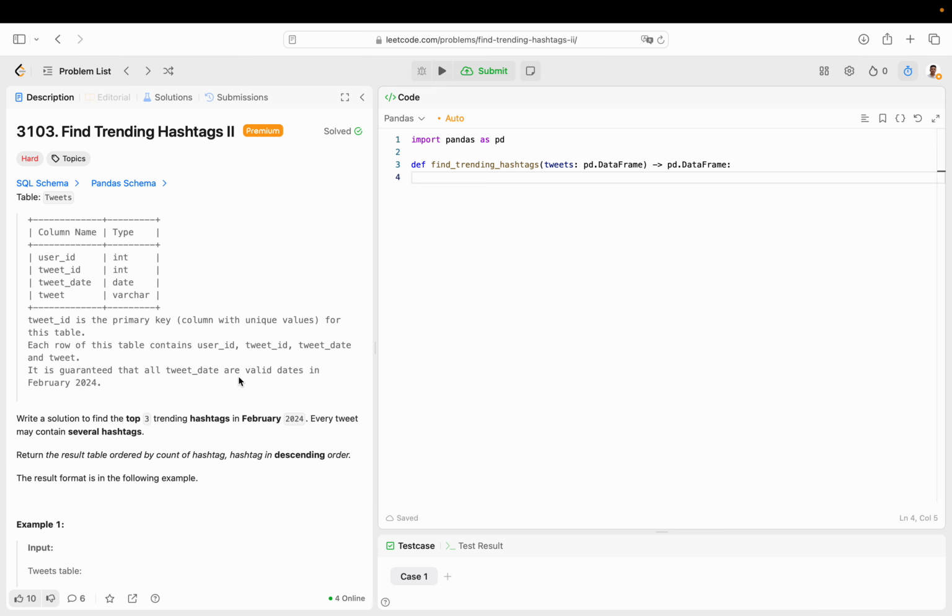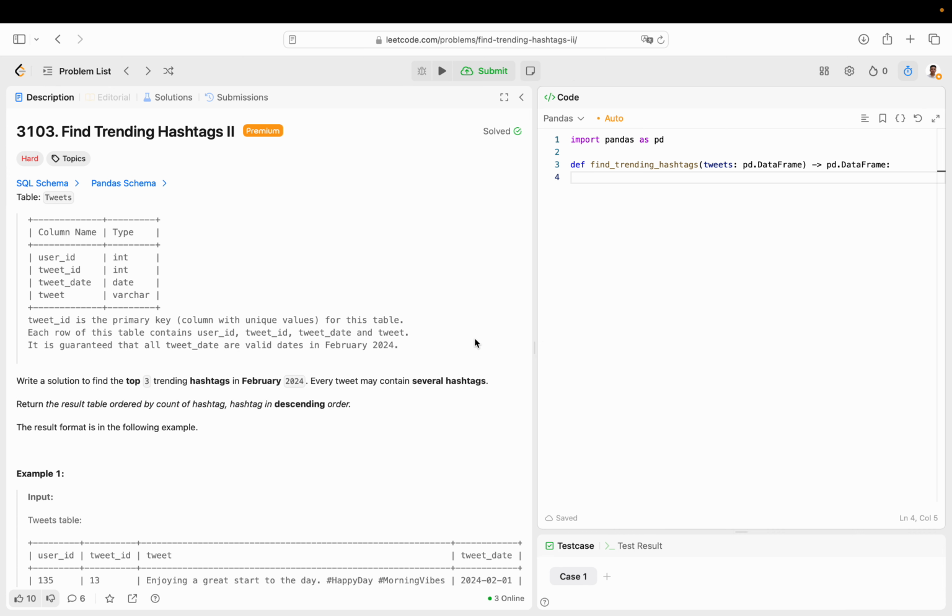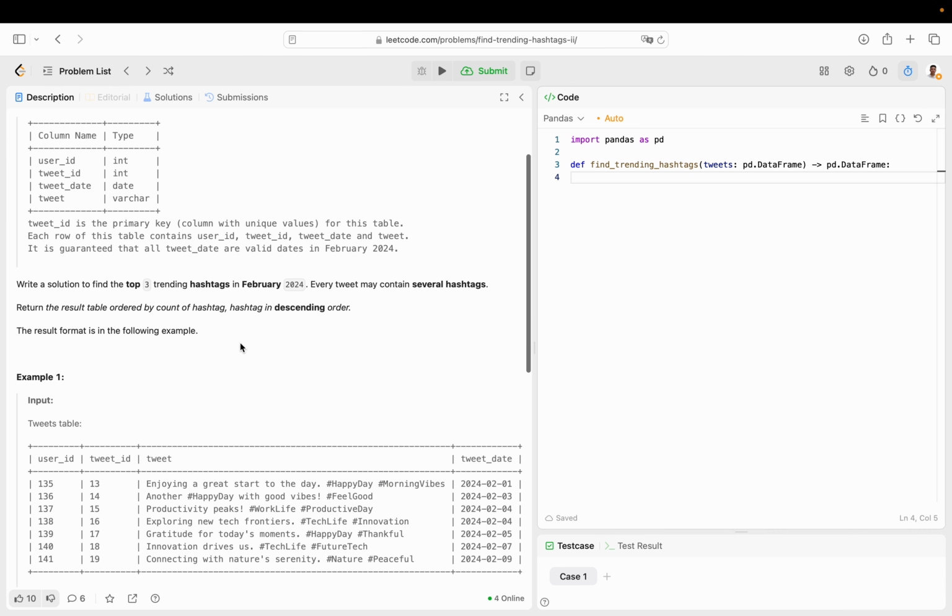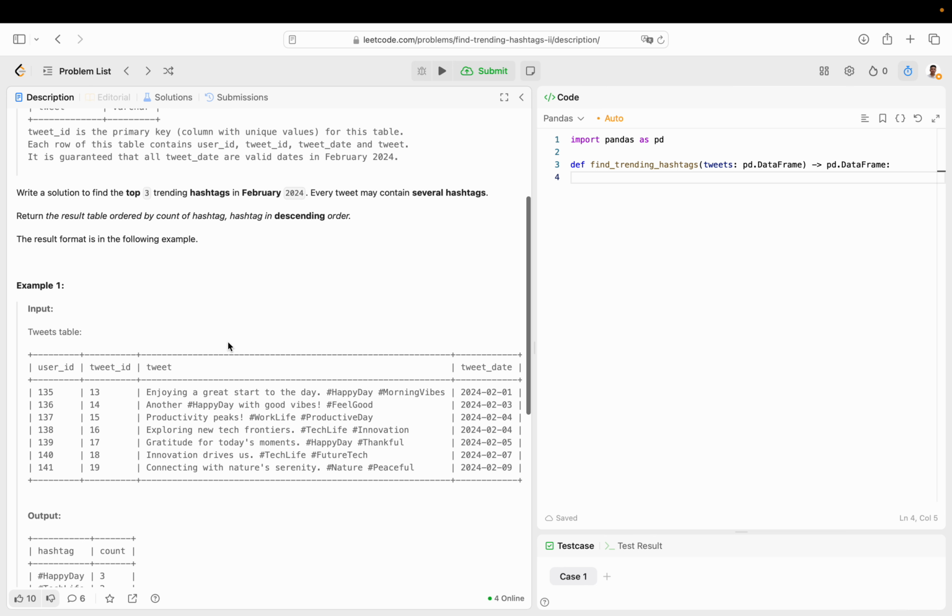Today let's go over another premium hard question in the database/pandas category that I just solved on my own without any assistance. So really glad about that, I was able to come up with my own solution without any help. So very straightforward. I think this one you just have to follow the instructions and do exactly what they say and you should probably get it.